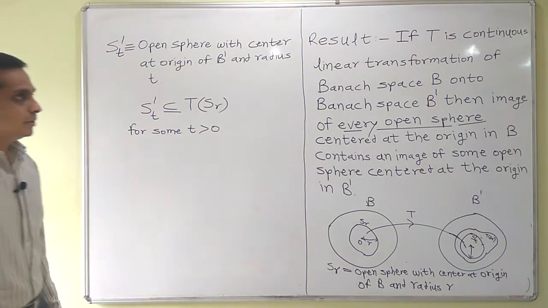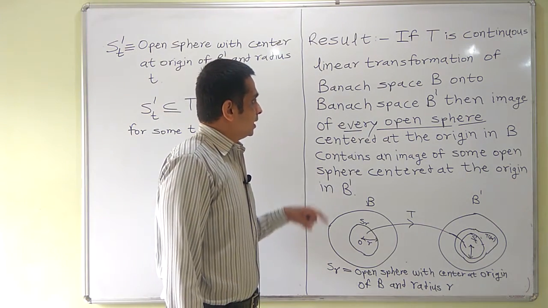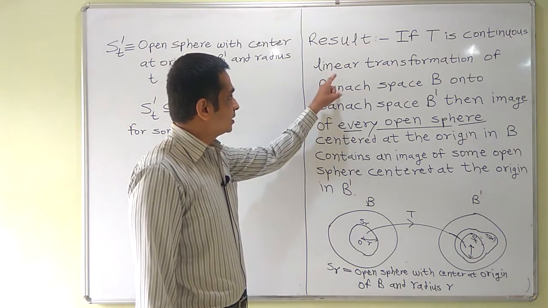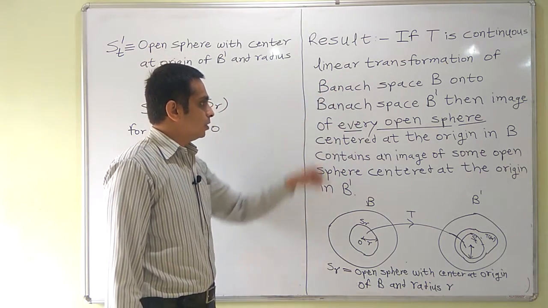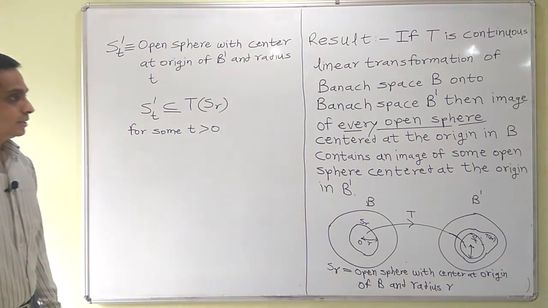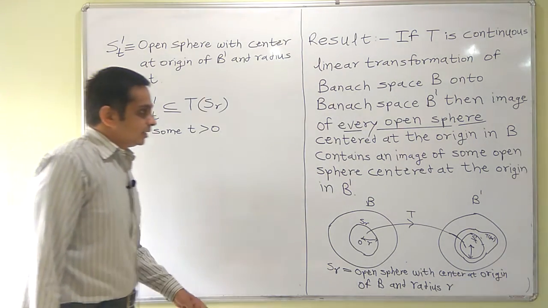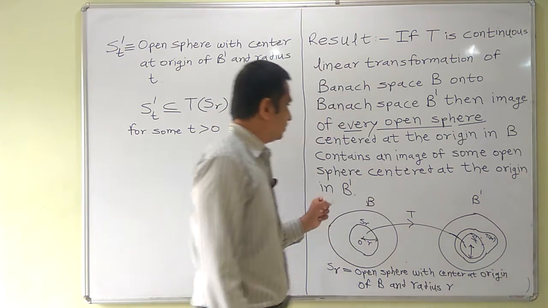Remember the statement of this result, which states that the image of every continuous linear transformation of one Banach space onto another Banach space contains an image of some open sphere centered at the origin in B dash.